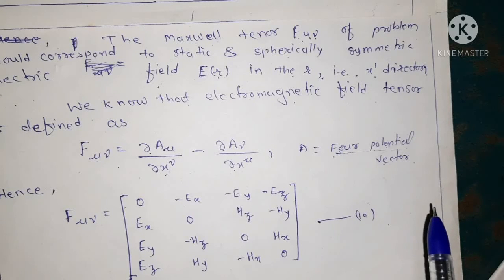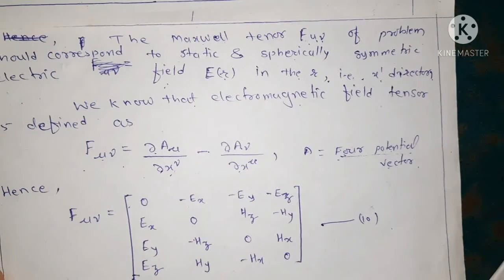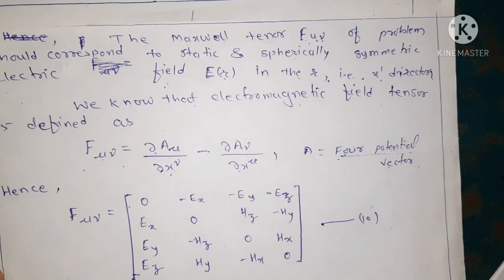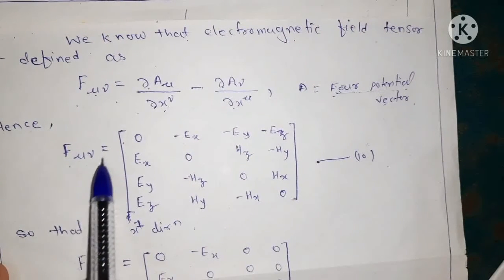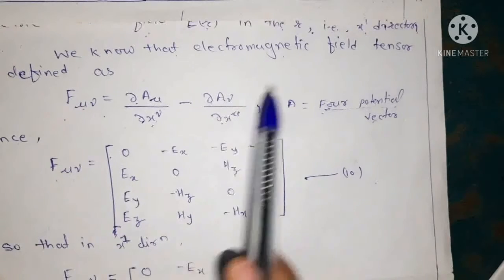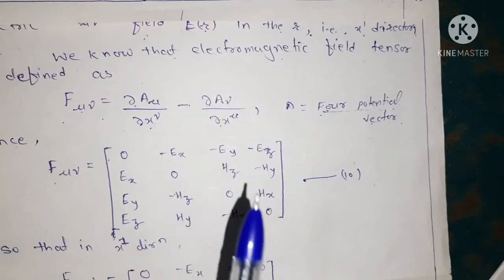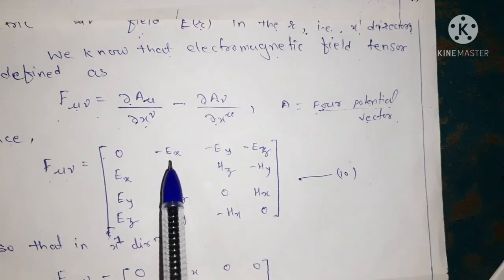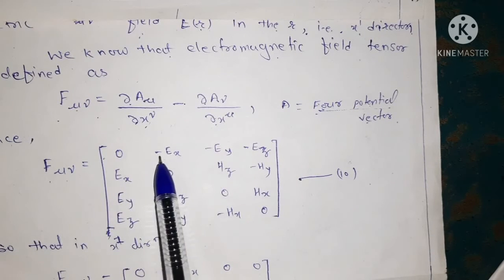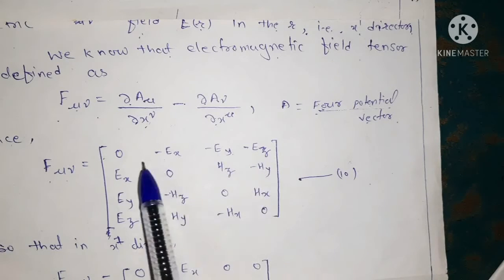Okay, and we also have the 4 velocity vector. They are defined in the 4 coordinates, and therefore they are called a 4 potential vector or 4 velocity vector, right? So now we define F mu nu. For the electromagnetic field in general it is defined in this way: minus Ex is nothing but the tensor due to the electric field, so minus Ex, minus Ey, minus Ez in the x, y and z directions.